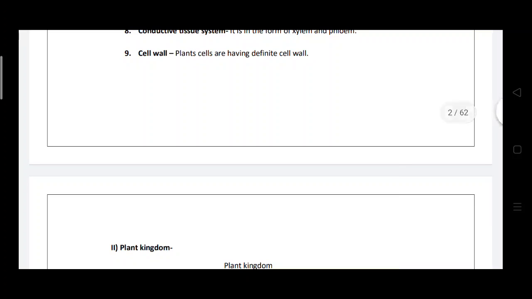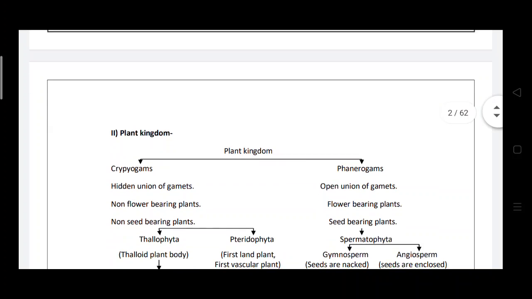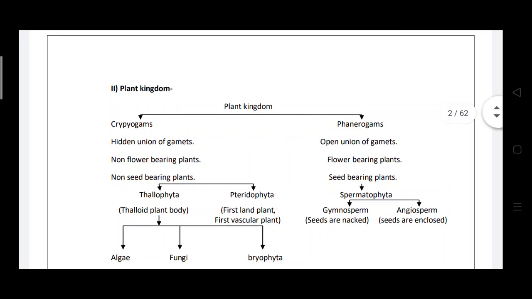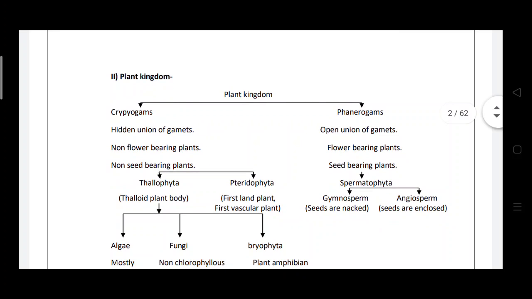With this introduction we move towards the classification of the plant kingdom. I have already discussed this in the last semester; we will just revise it. The plant kingdom is first of all divided into two parts: cryptogams and phanerogams.